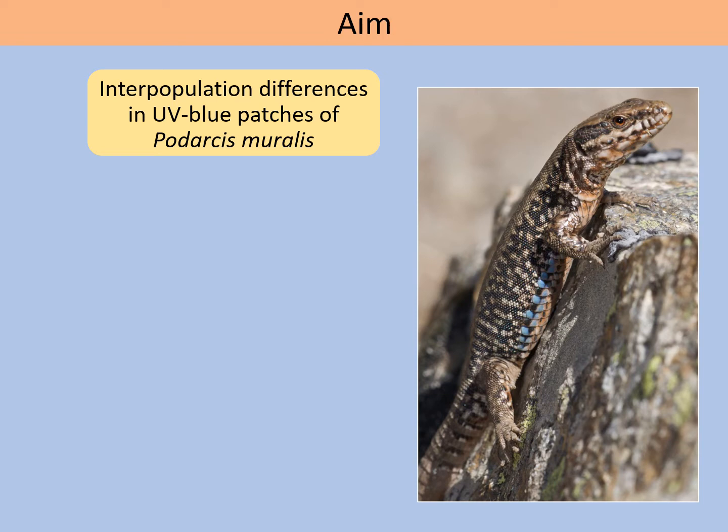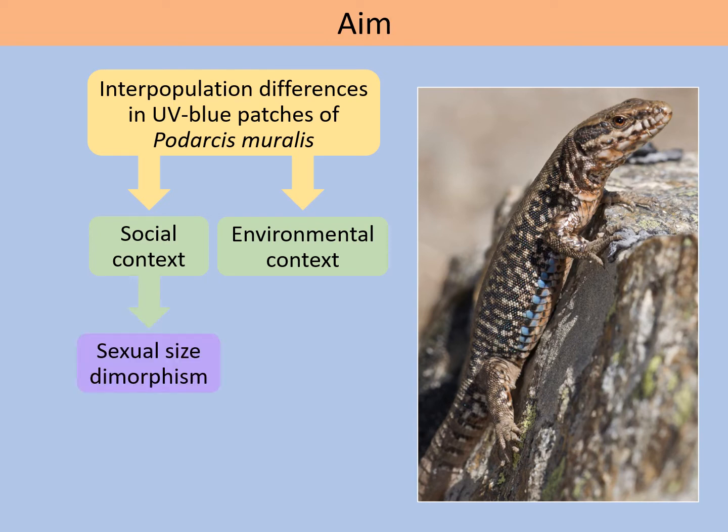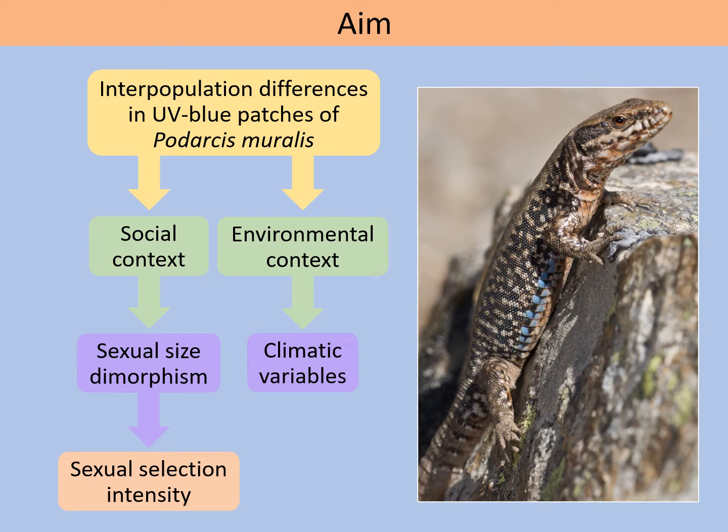So our aim here is to study interpopulation differences in UV blue patches of Podarcis muralis in relation to the social and environmental context prevailing in each population. To characterize social context, we measure sexual size dimorphism, often used as a measure of sexual selection intensity. And to assess the environmental context effects, we measure climatic variables in each population.